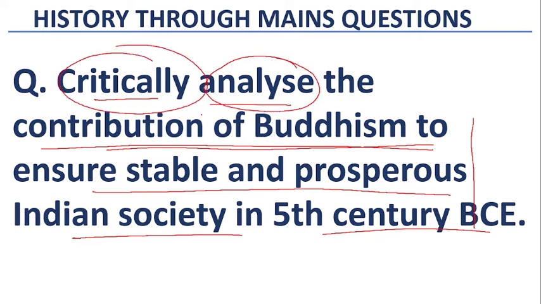That means whatever principles Buddhism propagated in 5th century BCE have certain critical elements as well. So in the end we have to highlight even those critical aspects, but most of the answer should go to the positive contribution of Buddhism.